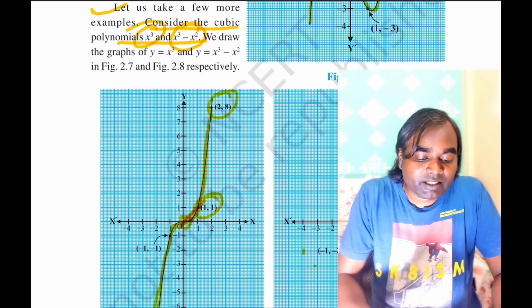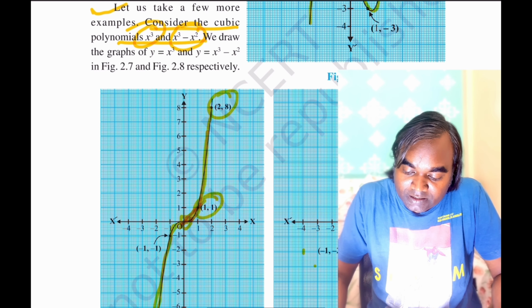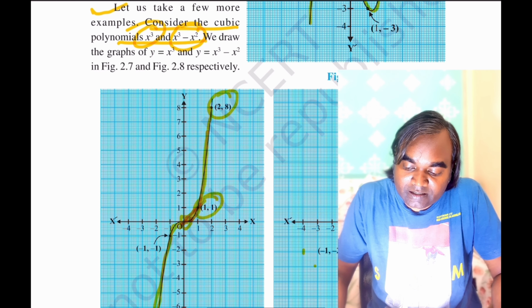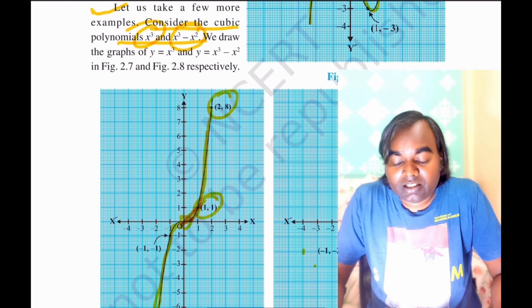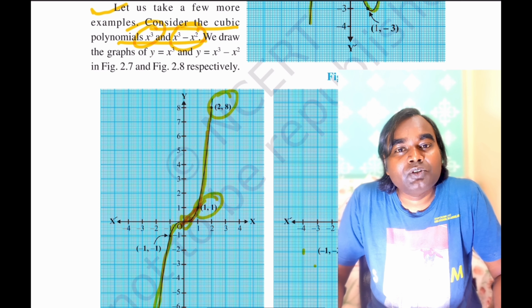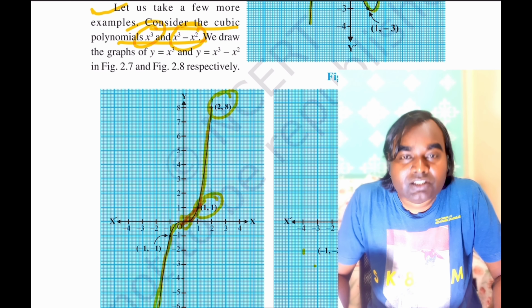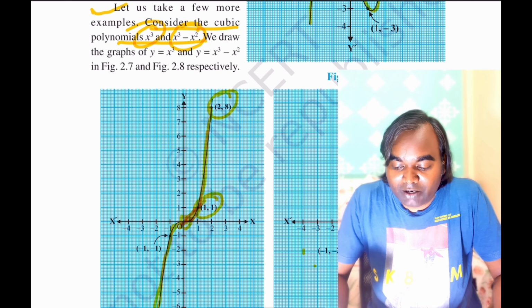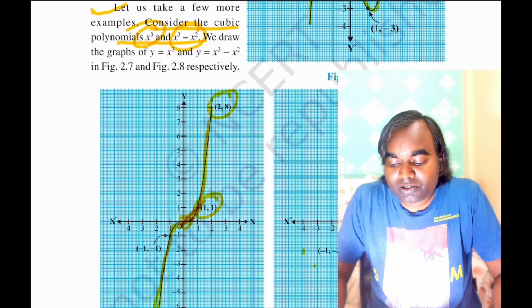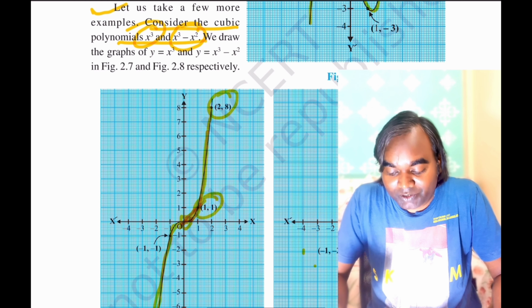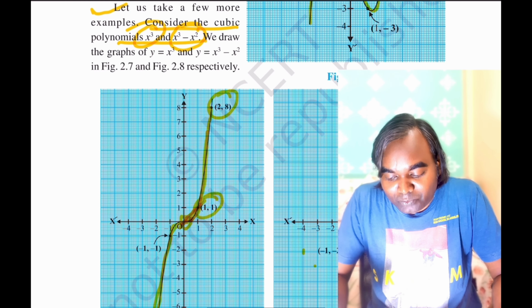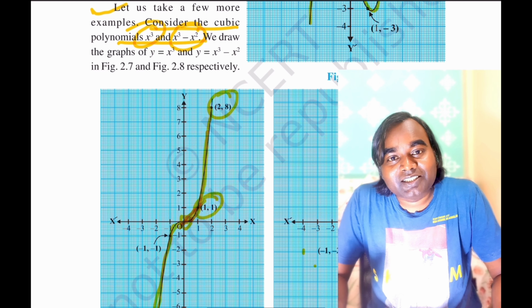Okay, but for this case x cube minus x square gives the value of x equal to 1, so it becomes 0. That means for the value of 1, y is equal to 0. For the value of x equal to 0, y is also 0. That means 2 points. But in between the 2 points, there are many points.